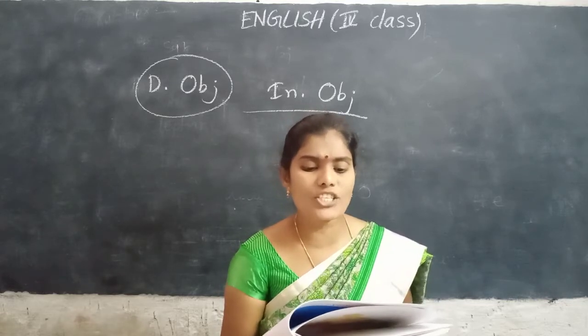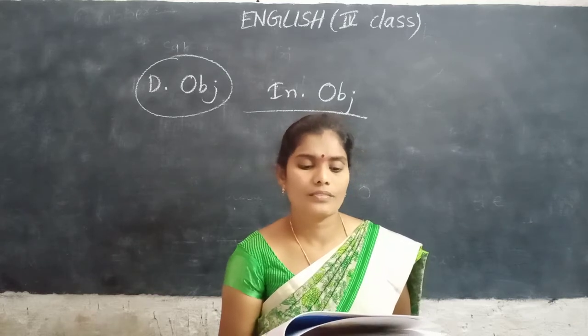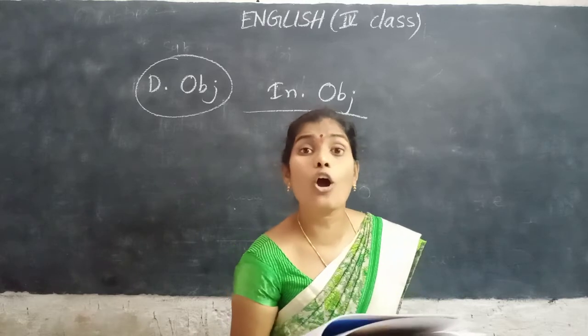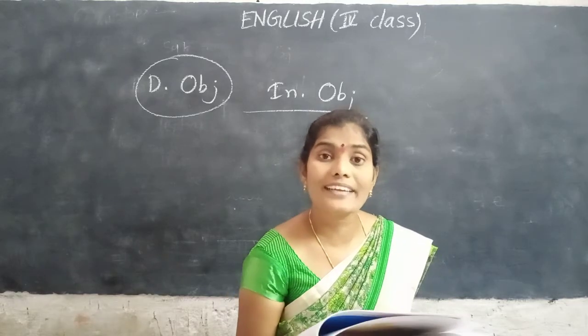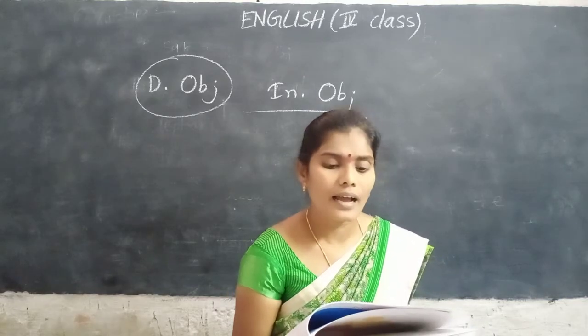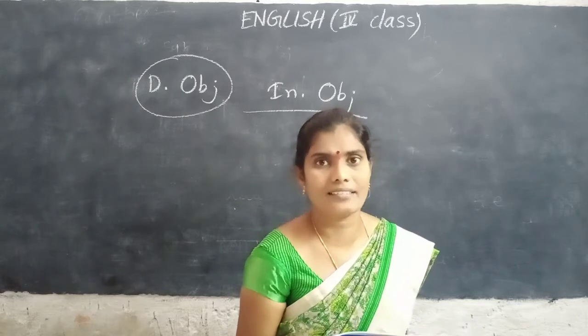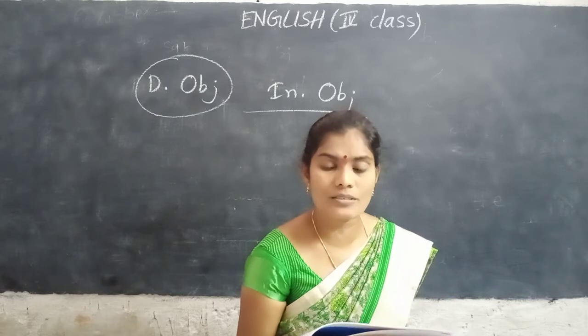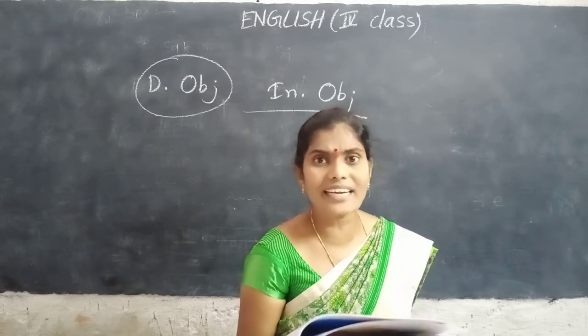I bought my sister a toy. What did I buy? A toy. Toy is the direct object. Circle a toy. My sister, underline.